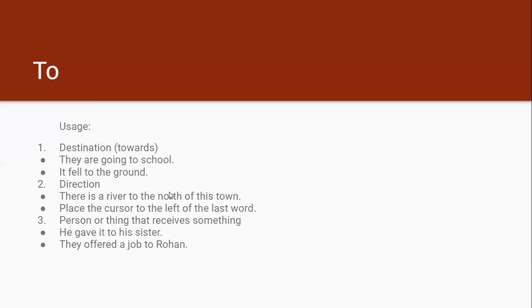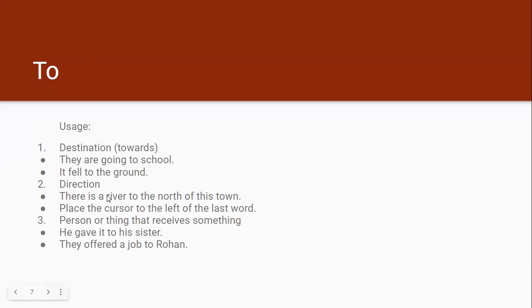The next preposition is to. To, of course, denotes destination. It gives the sense of towards. So they are going to school, towards the school. It fell to the ground, towards the ground.